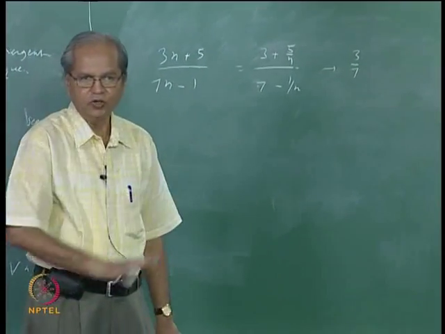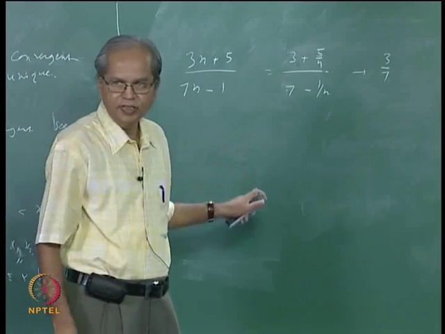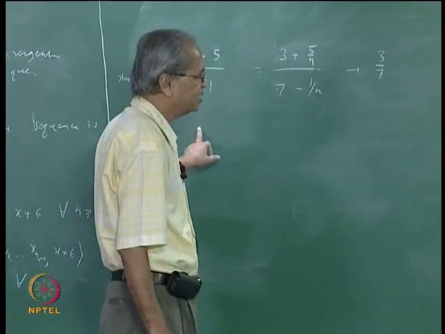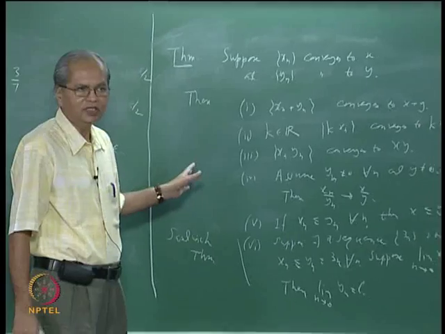This is something you have been doing all along, but perhaps not realizing that in concluding that this sequence converges to 3 by 7, you have basically used all these things. We can similarly see the illustrations of this.